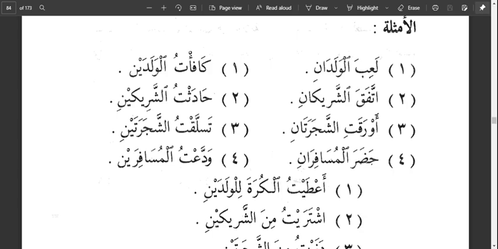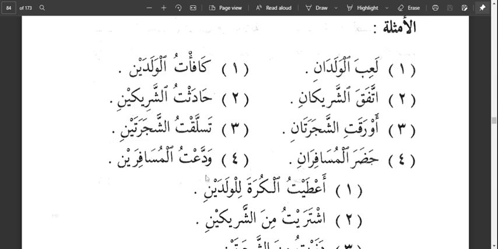The third one, tasallaktu shajarotain. I climbed the two trees. So the ya in shajarotain indicates that the shajarotain is in jaru state. But in this context, because shajarotain is in maf'ul bihi, so we say it is in what? It's in nasbu state. So the i'rab is the word mansubun bil ya.